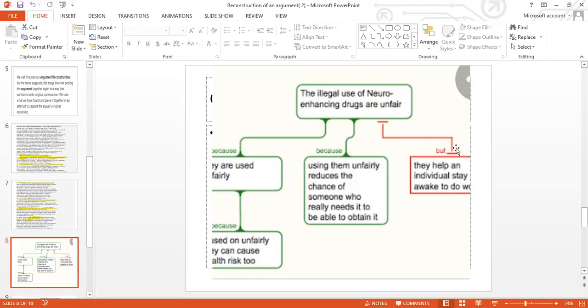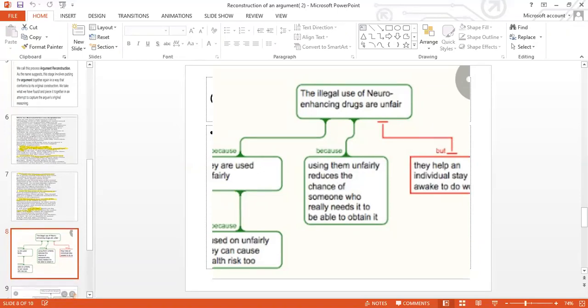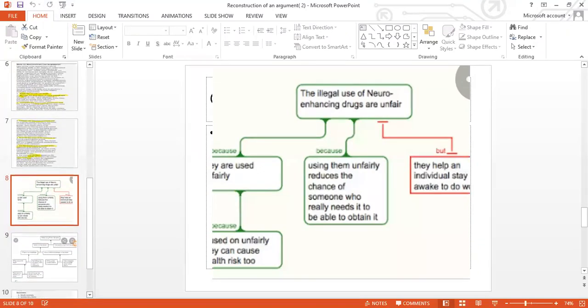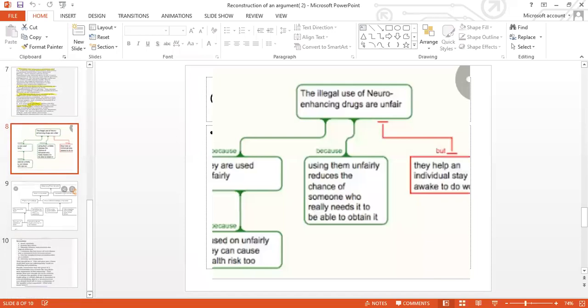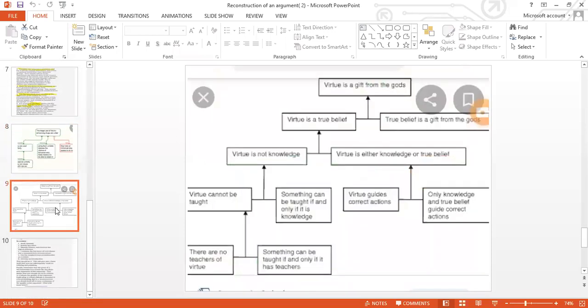But in reconstructing the opposite argument, they help an individual stay awake to do work. So it is a positive aspect as well. So we reconstructed the arguments in favor as well as against. Now you see another one, which is more complicated.